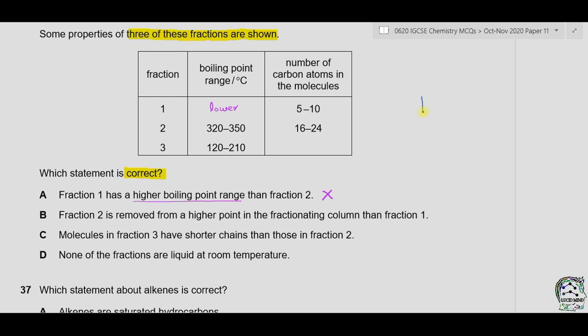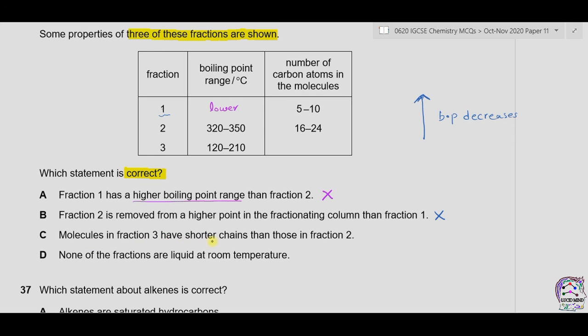In the fractionating column, as the gases move towards the top, the boiling point decreases, and so does the temperature. It means that fraction 1 will be removed from the top position as compared to fraction 2. So B is incorrect.